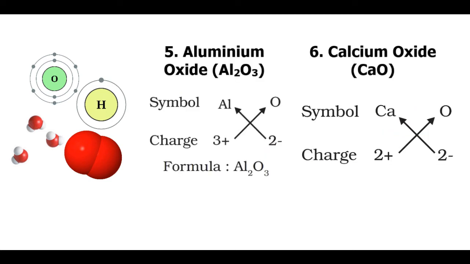The next ones are aluminium oxide and calcium oxide. In calcium oxide, the valencies of both calcium and oxygen is the same. So you may think of the formula to be Ca2O2, but we can simplify the formula and write it as CaO instead.